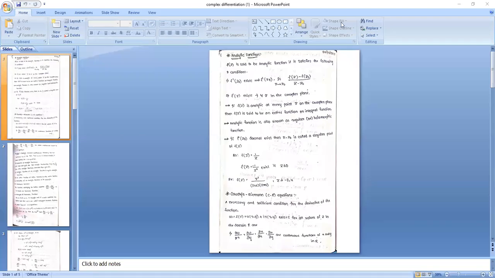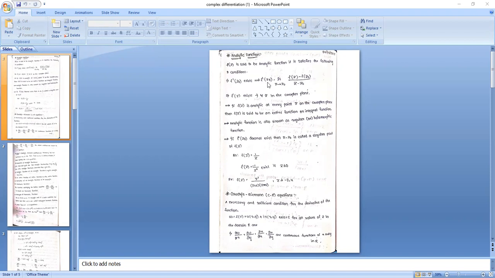Good morning to all. Today we are going to discuss the analytic function. Suppose f of z is said to be an analytic function if it satisfies the following conditions. One of the conditions is what? f dash of z naught exists.